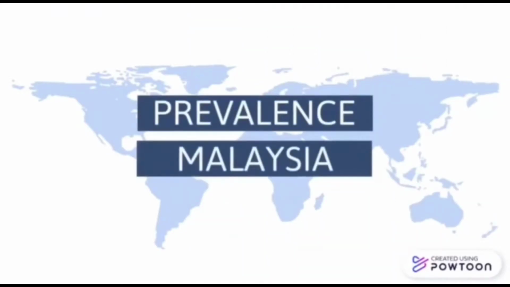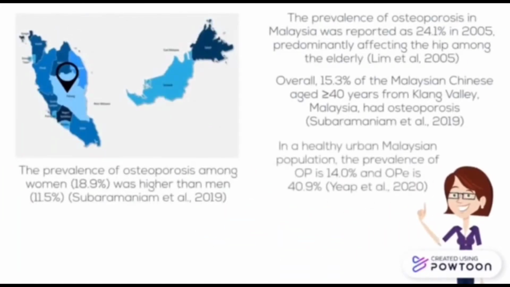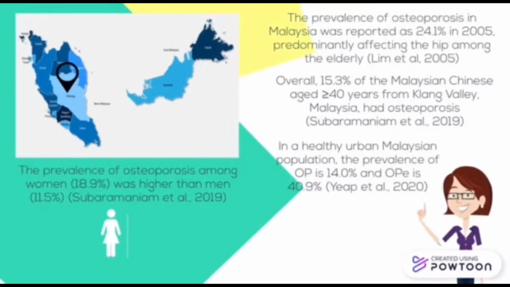Prevalence of osteoporosis in Malaysia. The prevalence of osteoporosis in Malaysia was reported as 24.1% in 2005, predominantly affecting the hip among the elderly. Overall, 50.3% of the Malaysian Chinese aged above 40 years from Klang Valley, Malaysia have osteoporosis.